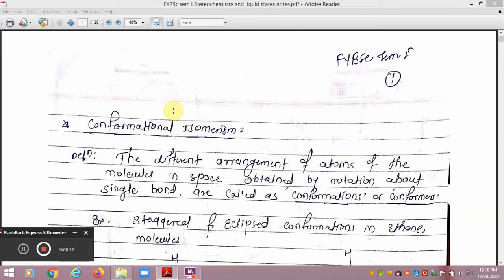Dear friends, in the last part of the video, we have studied the RS nomenclature, which is known as the absolute configuration. We discussed particularly how to determine the absolute configuration of a molecule containing an asymmetric carbon atom or stereogenic center. Now, how this absolute configuration explains the three-dimensional structure of the molecule, we discussed in the previous